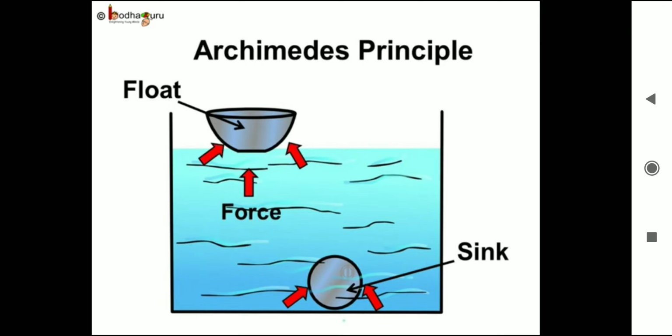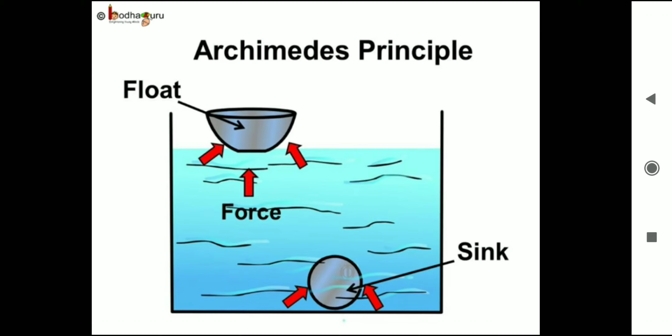When a body is immersed in water, it displaces some water, and hence it experiences an upward force. This upward force is equal to the weight of the water displaced by the body. Here, the steel ball is unable to displace water that equals its weight, so the steel ball sinks.